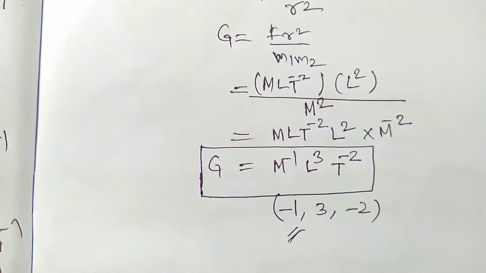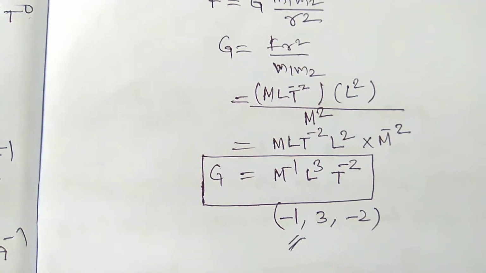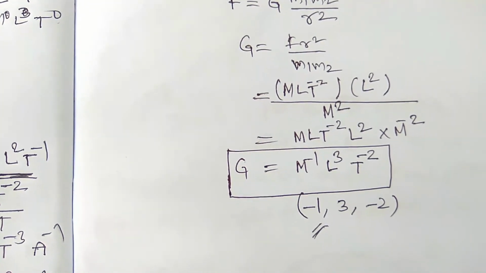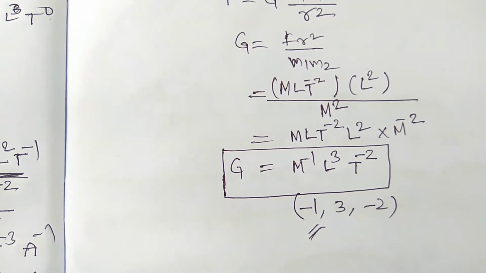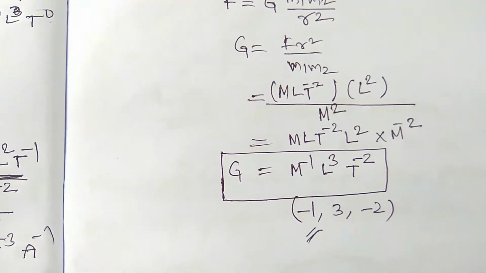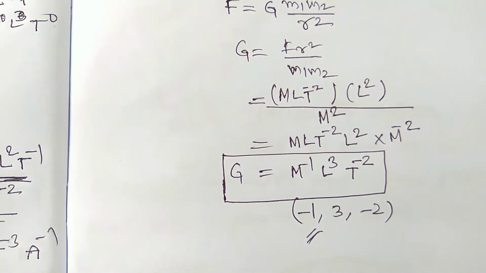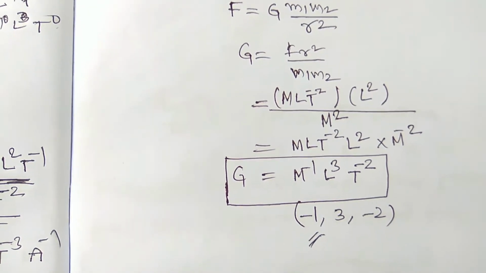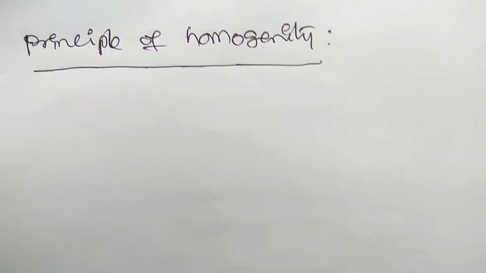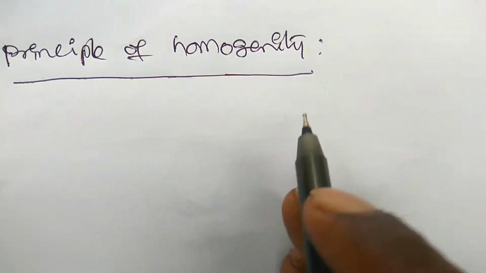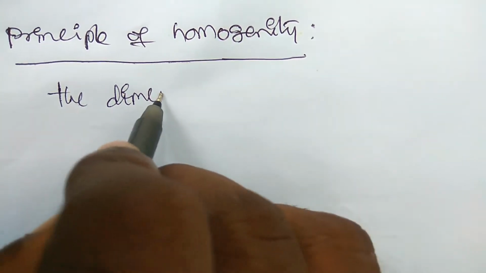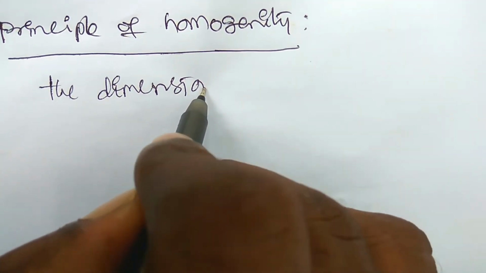Okay, so dear students, now you have written all the dimensional formulas, and how we can write the dimensional equations. So now let us continue with the principle of homogeneity along the IIT JEE NEET question type. So principle of homogeneity, so let us see. Principle of homogeneity means that the dimensions of, a very, very important concept, so you should focus.